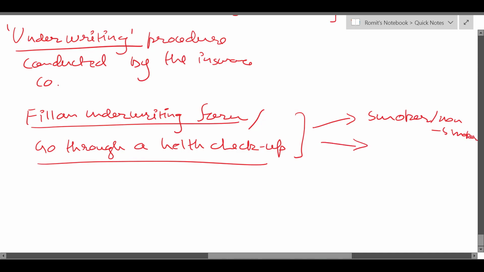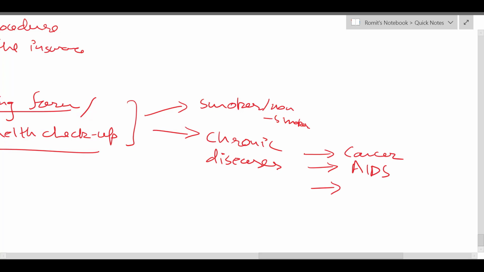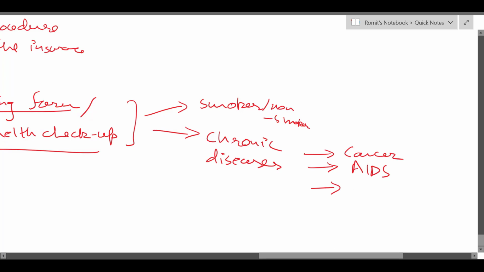whether they suffer from any chronic diseases or not, such as cancer, AIDS, other autoimmune disorders. It can be something as simple as type 2 diabetes, or something like hypertension.